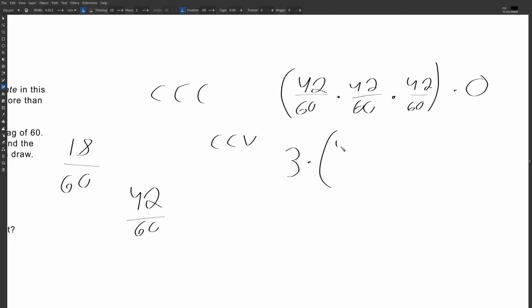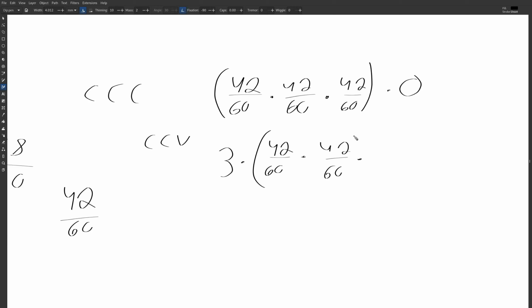So the consonant is 42 over 60. Another consonant is 42 over 60 times the probability of a vowel, which is 18 over 60. Okay, and if you ask what the 3 here is for, it's because there's multiple ways to get this.